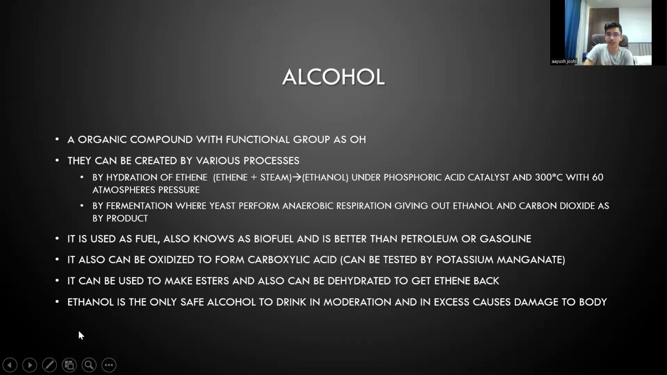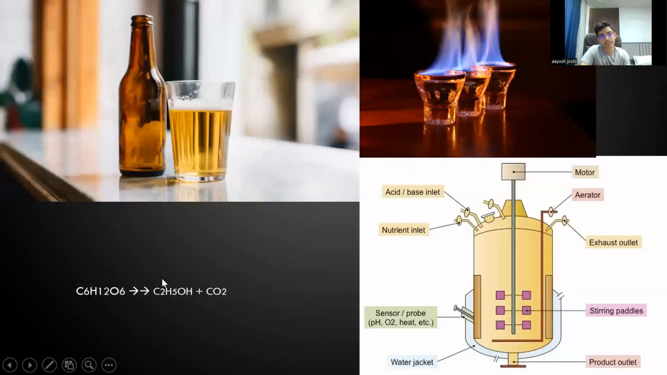Ethanol is the only safe alcohol to drink in moderation, and in excess it causes damage to the body, for example liver cirrhosis. Here you can see an example of the fermentation process. We have glucose, which is fed into the nutrient inlet in a fermentation chamber. The aerator provides oxygen or stops oxygen depending on what kind of respiration you want. Then we have stirring platters to stir the yeast around, and the yeast use their enzymes to turn this glucose into ethanol. They digest this glucose, use it as nutrient, as food, and release ethanol and carbon dioxide as waste products.